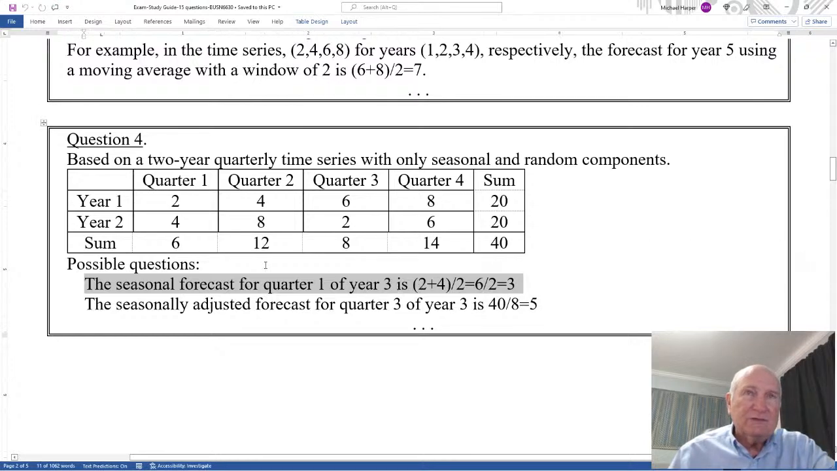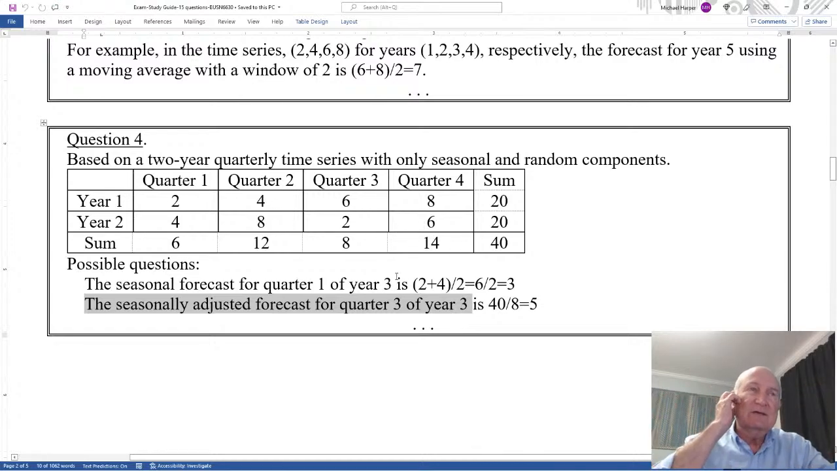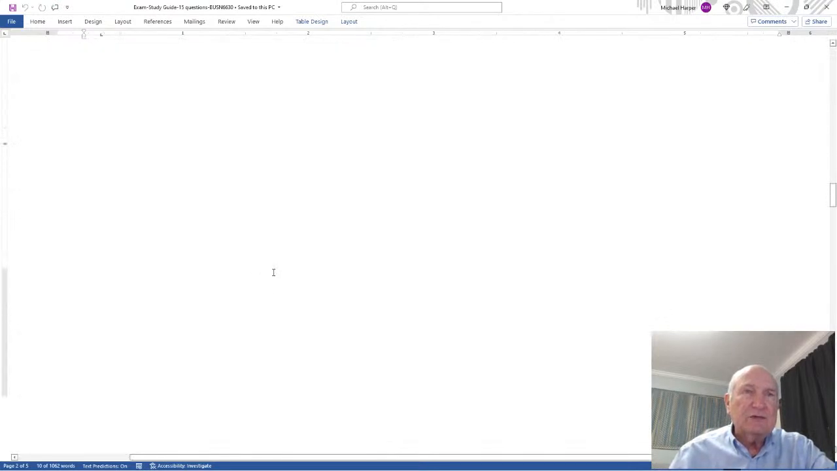Okay, and for example, for quarter 1, it will be 2 plus 4 divided by 2, which is 3. Or I could ask the seasonally adjusted forecast for a quarter of year 3, like quarter 3. Well, in this case, I sum everything, 40 divided by 8, which is all of them. That's going to be the seasonally adjusted forecast for all the quarters in the future because it's stationary. Okay, those are the forecasting questions.